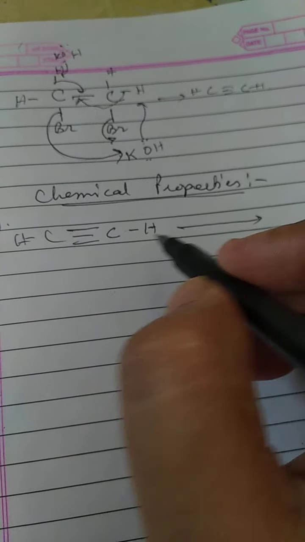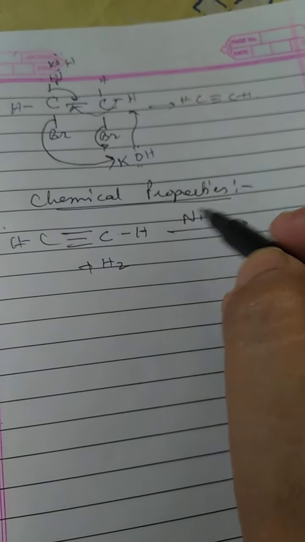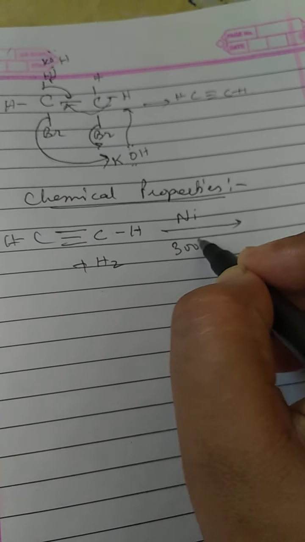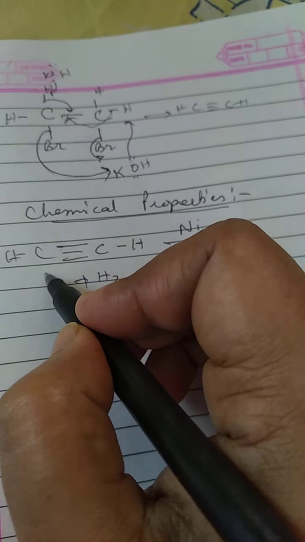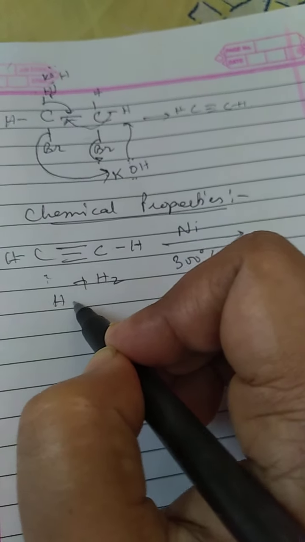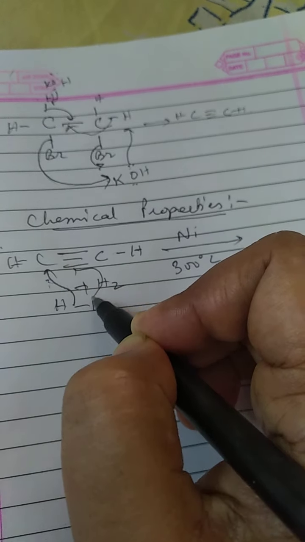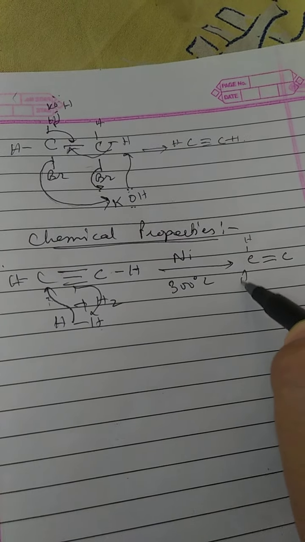In presence of hydrogen, what did we need? We needed the catalyst nickel, platinum or palladium at a higher temperature. So first, two hydrogens will be added to this. So hydrogen will be added to this. The first one will be like this.